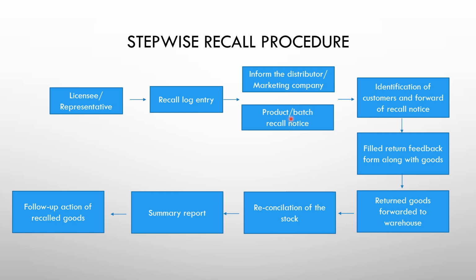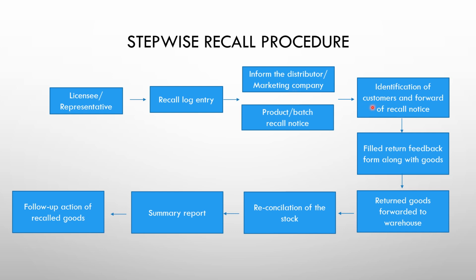The distributor or the marketing person is the one who has to identify the consumers, as well as how much quantity of the product has been distributed, who the consumers are and who the customers are for the particular batch.